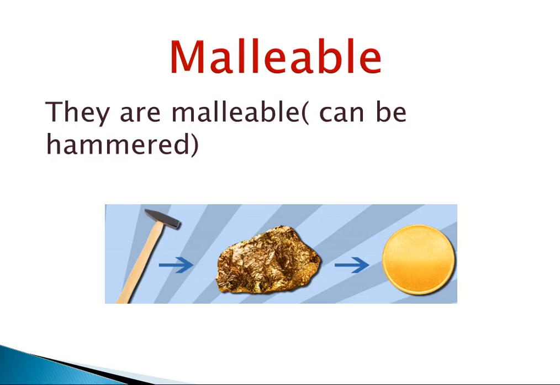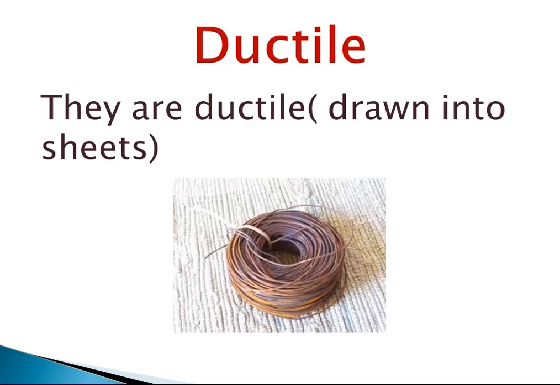Malleable. All metals are malleable. Malleable means they can be hammered. As you can see in this picture, metals can be hammered and converted into sheets or any different shapes. They are ductile. Ductile means they can be drawn into wires. Here you can see that the metal is converted into the form of a wire.